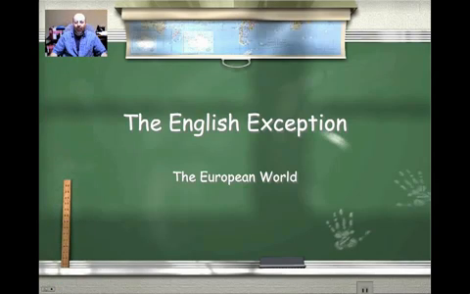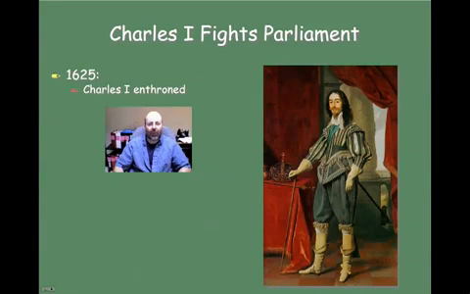All right, let's take a look at the English exception. And what I'm talking about is the English exception to absolutism that reigned everywhere else in Europe at the time. So we're going to start off by looking at Charles I and his fights with Parliament.